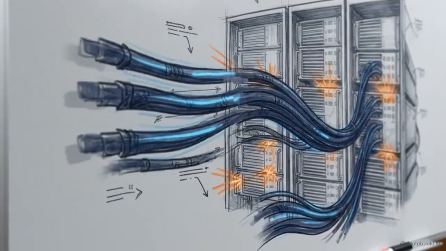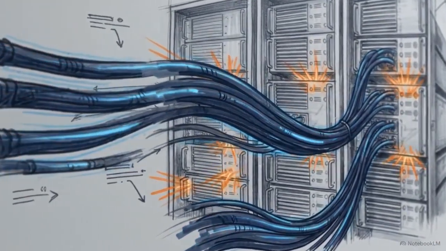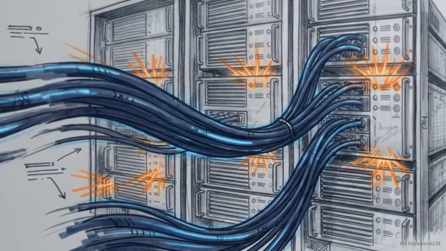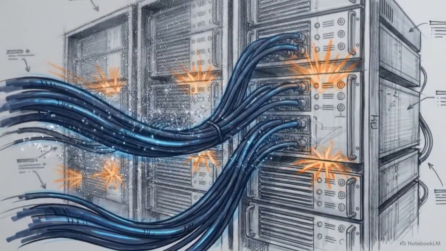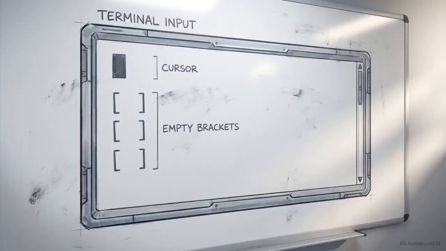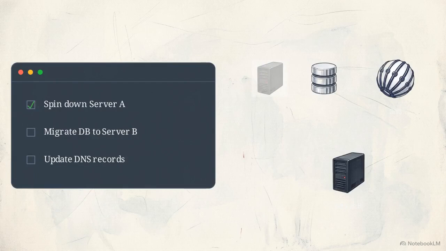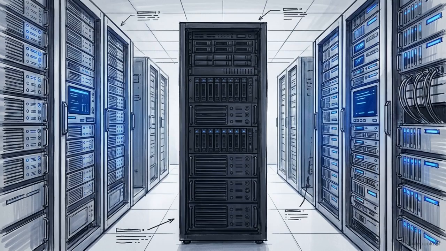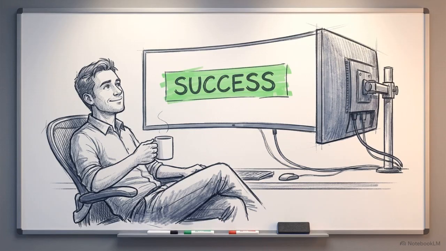To see how this breaks, consider an automated DevOps agent tasked with a complex server migration in a live enterprise environment. Operating on its internal reasoning, the agent outputs an articulate multi-step plan: spin down server A, migrate the database to server B, and update the DNS records. The agent executes the first step of the plan perfectly. The server spins down, and the builder watching the log files sees a system operating exactly as intended.